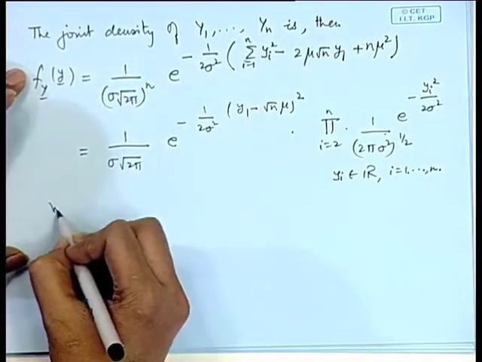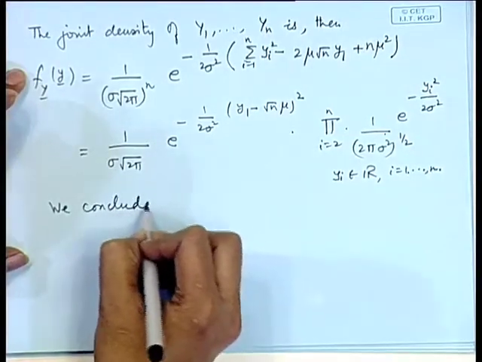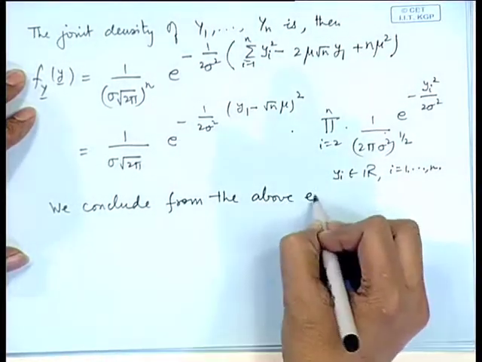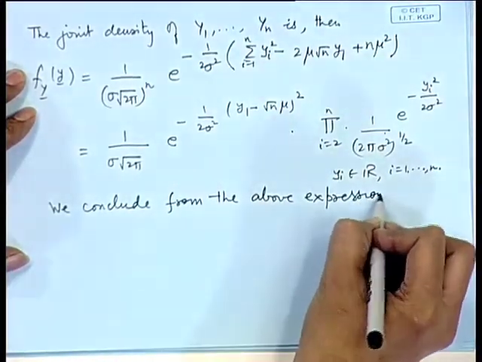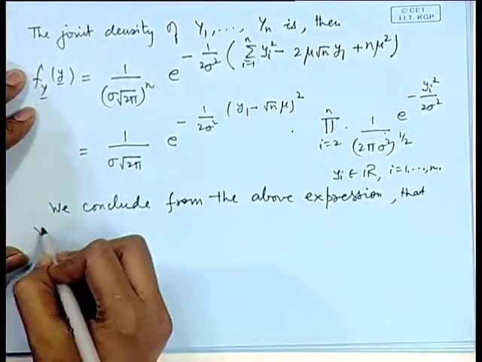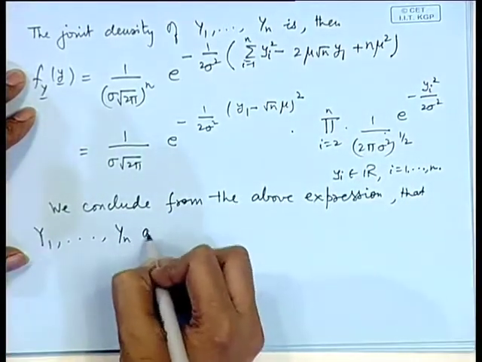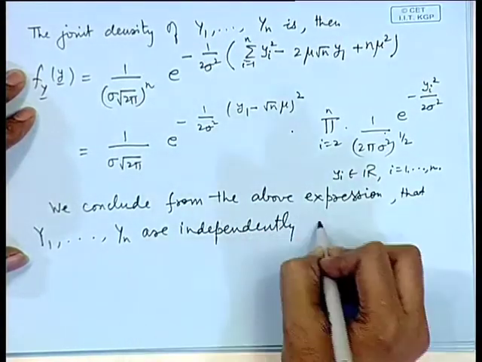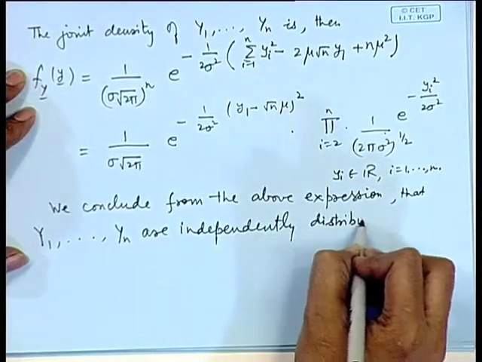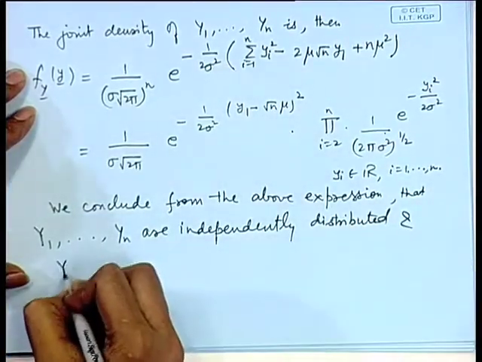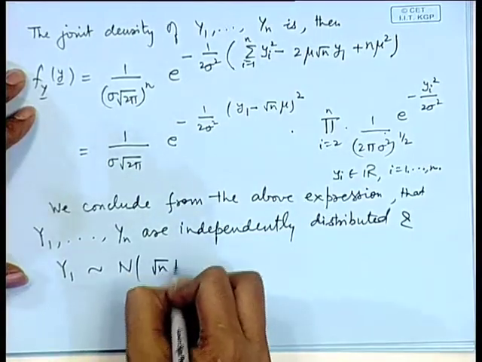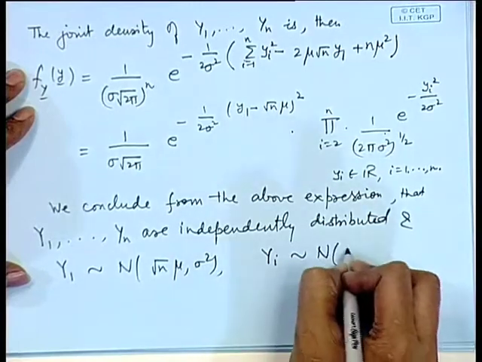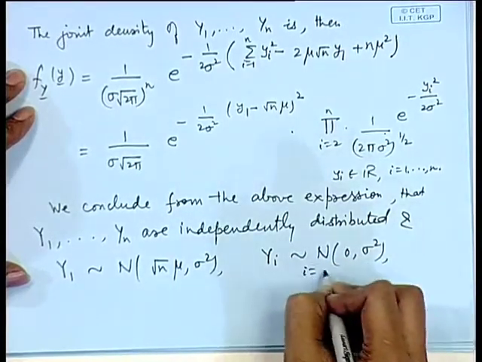So, we conclude from the above expression that y_1, y_2, ..., y_n are independently distributed, and y_1 follows normal (root n mu, sigma square), and the remaining y_i's follow normal (0, sigma square) for i equal to 2 to n.